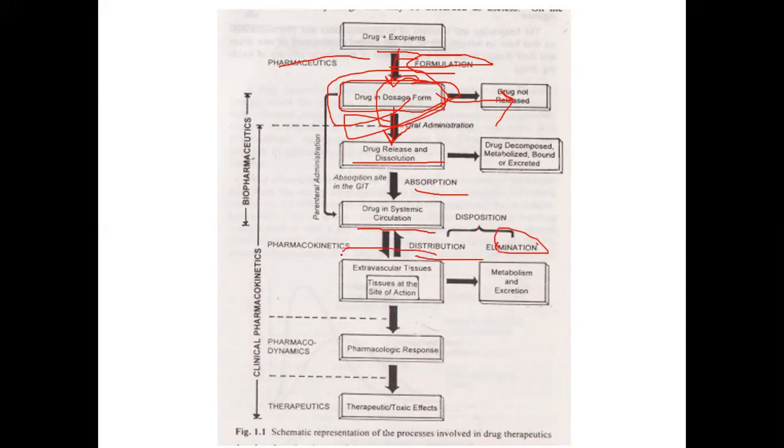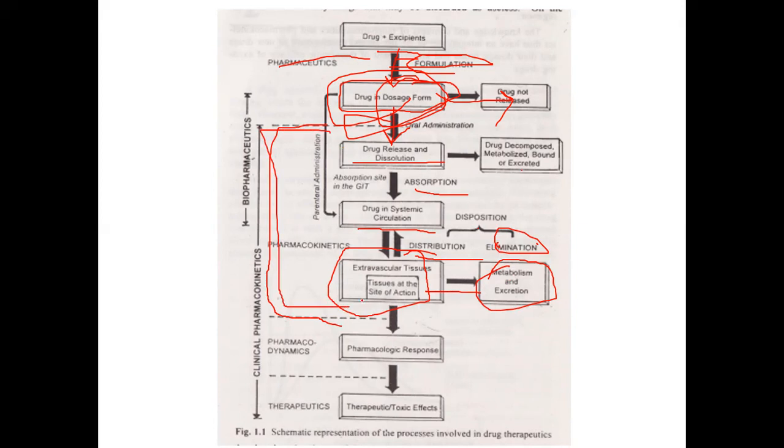Okay, so drug is present now in your extravascular tissue or the site of action, and also some drug is being metabolized and eliminated or excreted, right? So this process is the pharmacokinetic process. It is absorption, metabolism, distribution, and excretion. And the rate, okay, means here you can see what the body is doing with the drug.